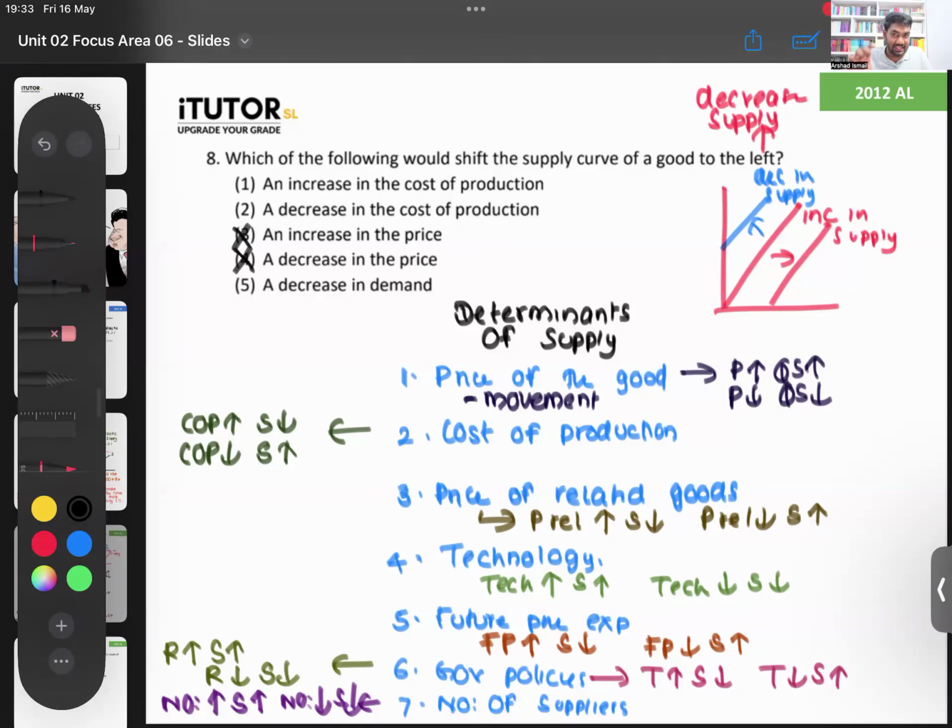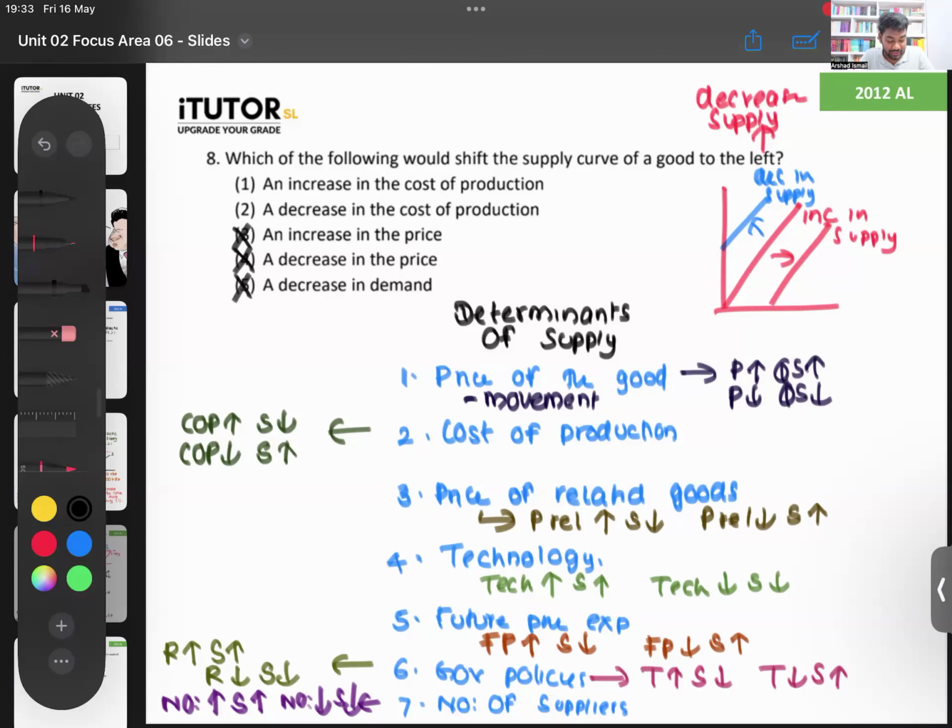Because 2 and 3 are saying increase and decrease of price. Increase and decrease of price doesn't shift your supply curve. It's a movement along the curve. So you definitely have to cut off 3 and 4. Then number 5 also I will cut off, because 5 says decrease in demand. That's not even a determinant here. Then you have 1 and 2 left.